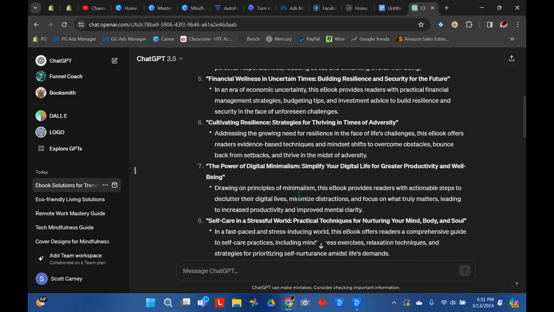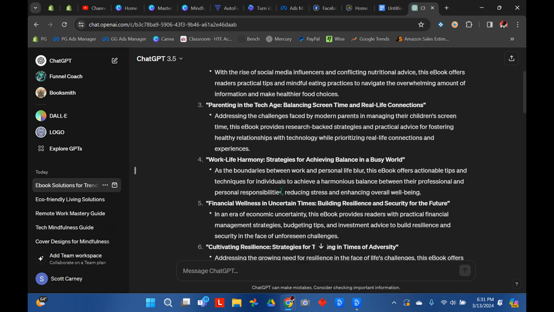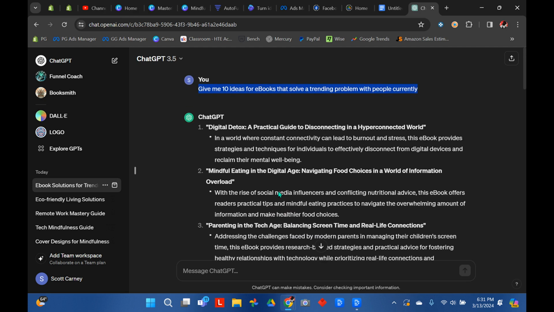You're going to want to go through these and pick which one you like the most, which one you can relate to. That said, health, relationships, and money are the best problem-solving niches. They sell the best, but there are plenty other good ones, such as children's topics, pets. They're always good. So just for simplicity, I chose the very first one here.